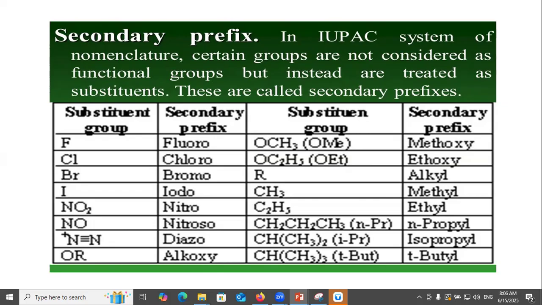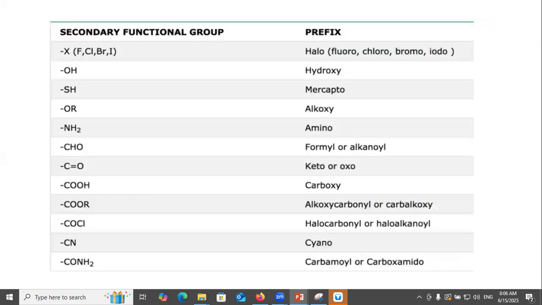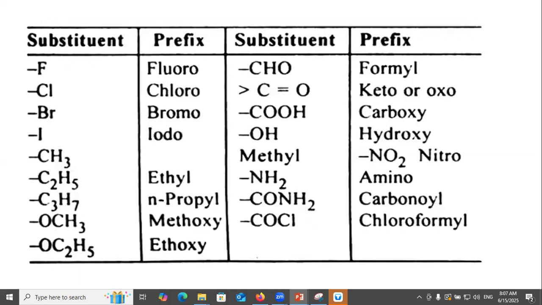Fluoro, chloro, bromo, iodo, nitro, nitroso, diazo, alkoxy, methoxy, ethoxy, alkyl, methyl, ethyl, propyl, isopropyl, butyl, and so on. Secondary functional group prefix: chloro, halo, hydroxy, mercapto, alkoxy, amino, formyl, keto, carboxy, alkyl carbonyl, halo carbonyl, cyano, carbamyl. Substituents: fluoro, I have already discussed this one.